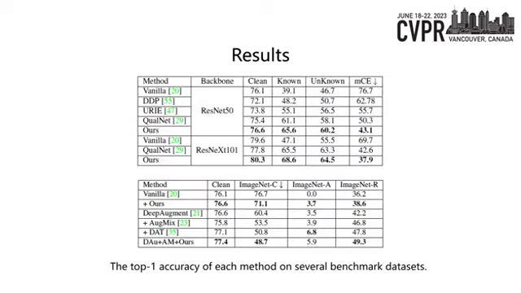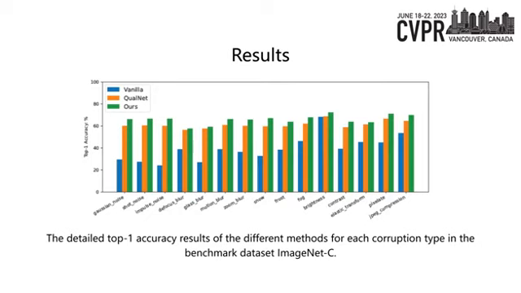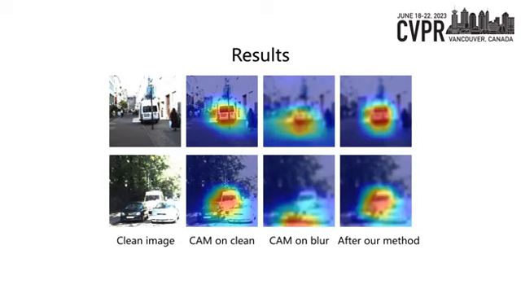And here is the top 1 accuracy of each method on several benchmark datasets. The detailed top 1 accuracy results of the different methods for each corruption type in the benchmark dataset ImageNet-C. The comparison of class activation maps for deep models with our proposed method. All the above results demonstrate the superiority of our method.